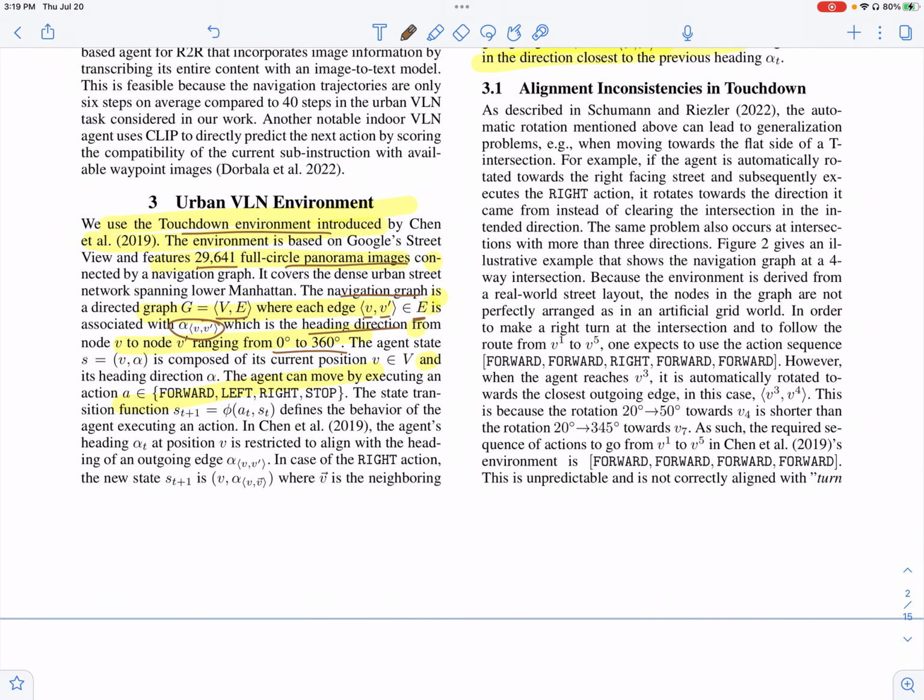And the agent can either move forward, left, right, or stop. And based on the action which the agent takes and the current state of the agent, which is the current position, it can basically move to the next state. And the state basically consists of the current position of the agent as well as the heading direction.